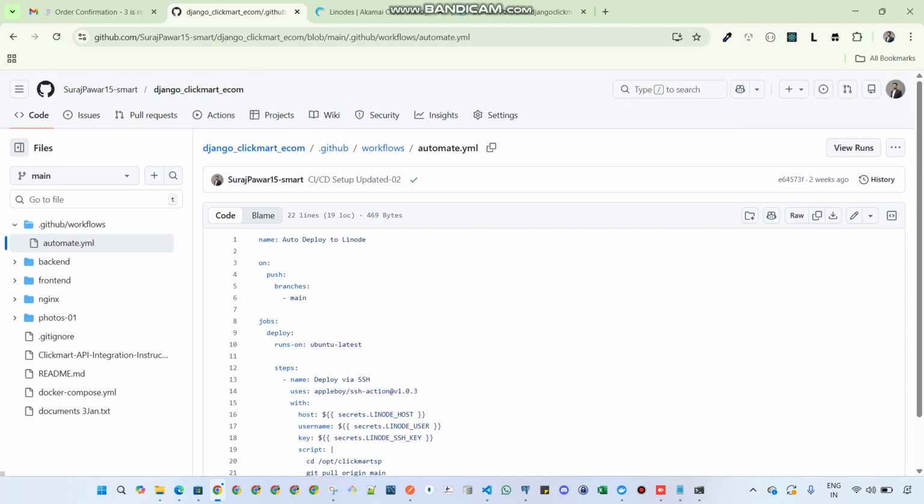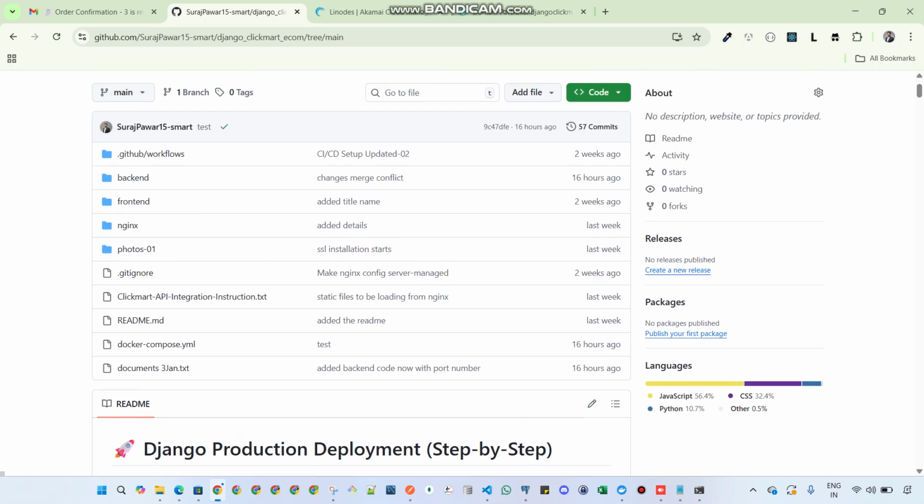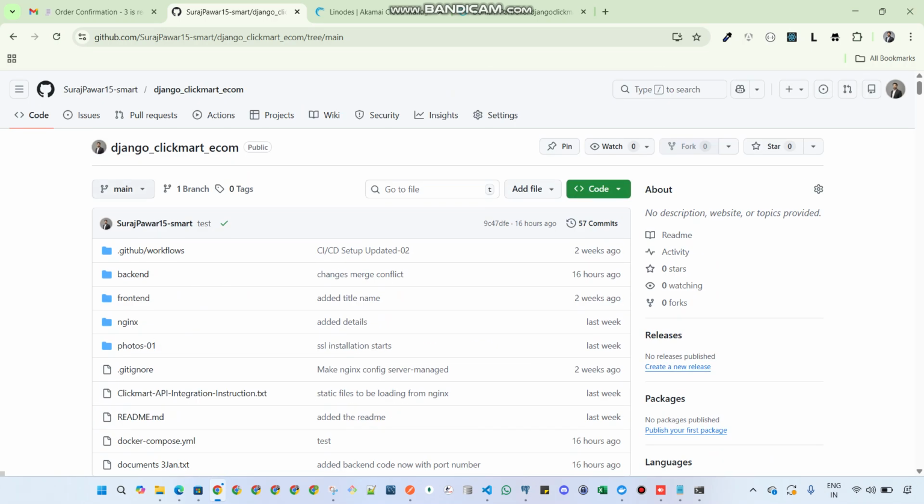It's really good to have. You can use any other CI/CD pipeline as well, like Jenkins, which is also one of the most familiar, famous, and open source.